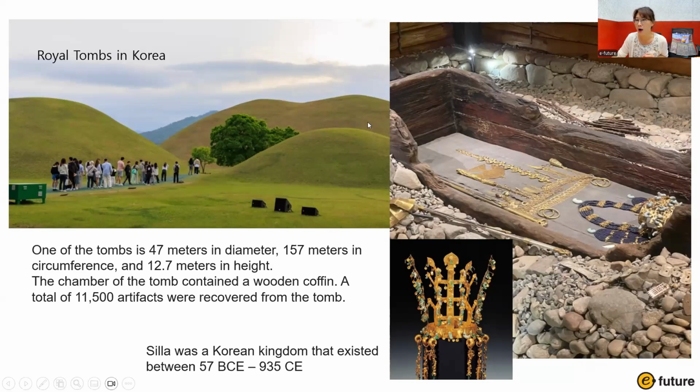You can actually see the coffin and some jewels, right? Like golden jewelry and some artifacts. Of course, they removed all the real items to the museum, and the things inside the tomb are not the real ones, but you can see how they were positioned when they excavated this tomb.